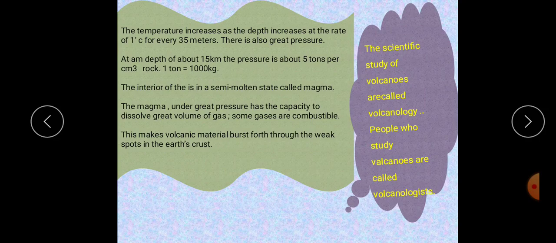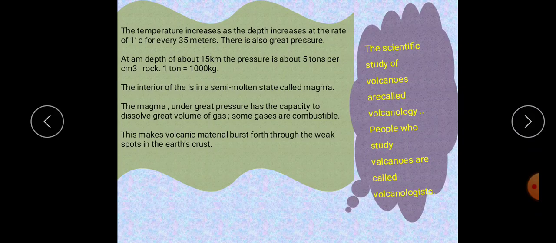Under these circumstances, the interior of the earth is in a semi-molten state called magma. Already I said magma. The magma under great pressure has the capacity to dissolve a great volume of gas. Some gases are also combustible. This makes volcanic material burst forth through the weak spots in the earth's crust.